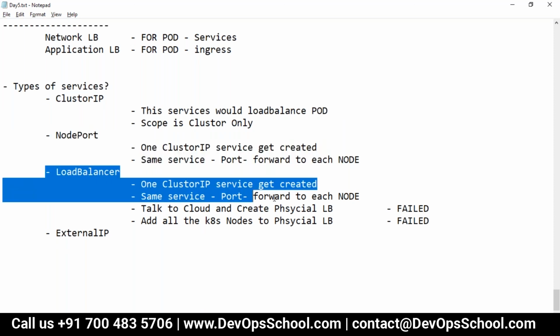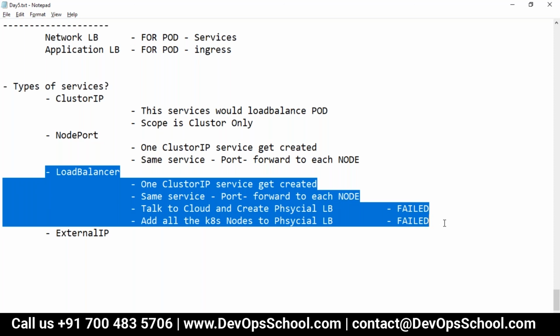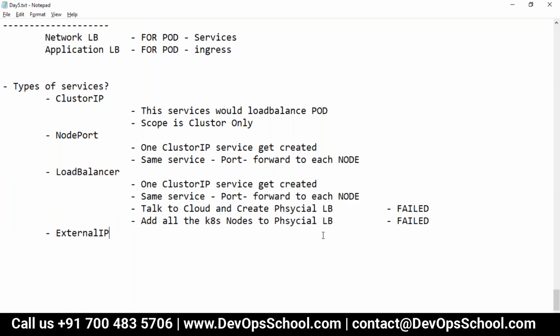And if you want the services, the port, to be accessible over the external load balancer, this one. Please read it one more time, and tell me if you got it or not.